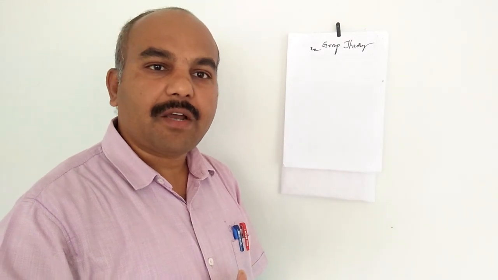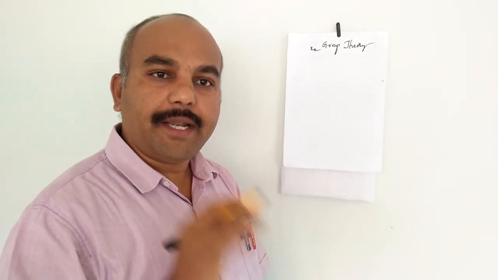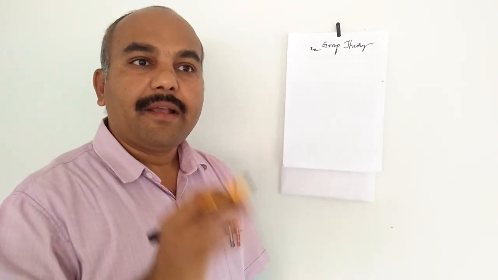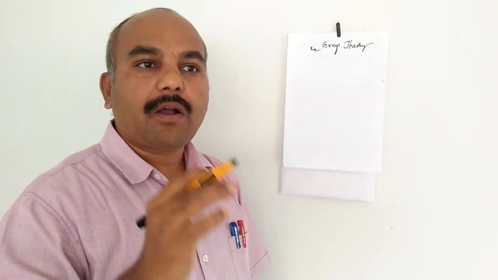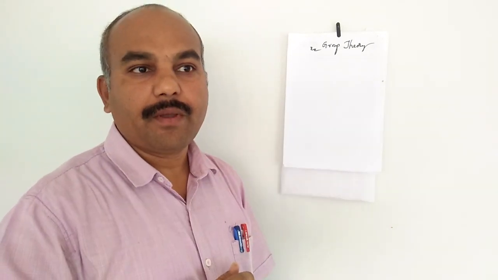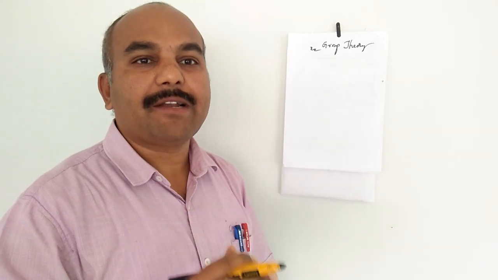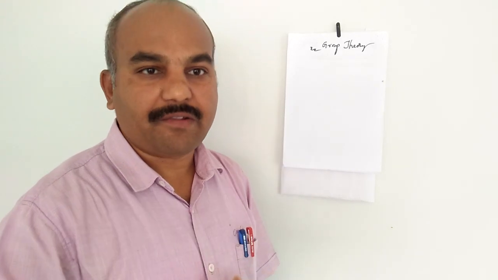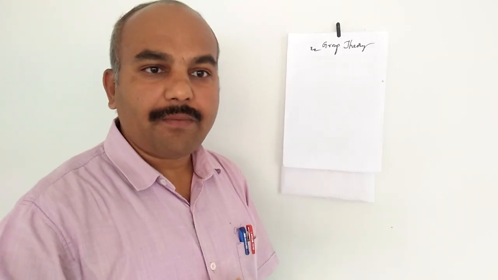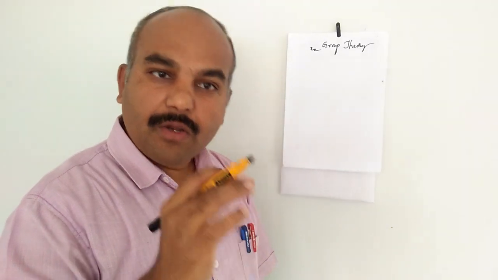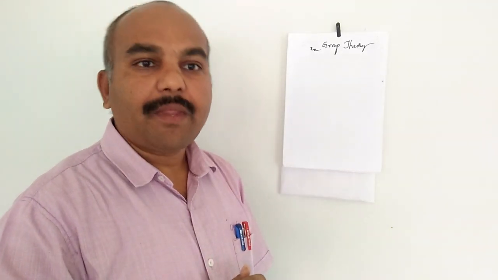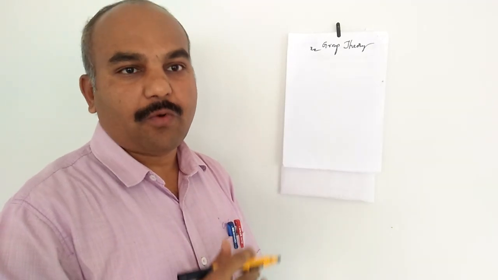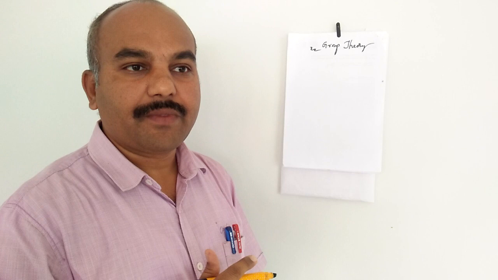A group is a collection of elements which are interrelated according to certain rules. A set of elements is said to be a group if all the elements of the group obey the four fundamental laws, that is, closure law, identity law, associative law and inverse law. So we will take the first, the closure law. What does the closure law say?